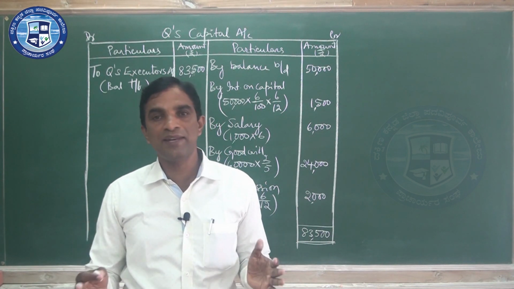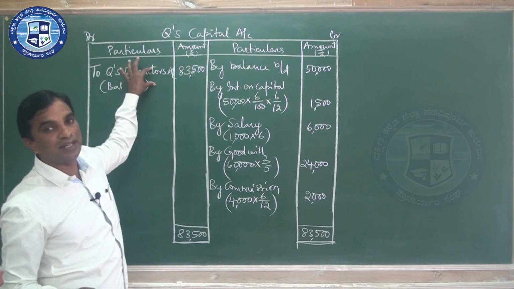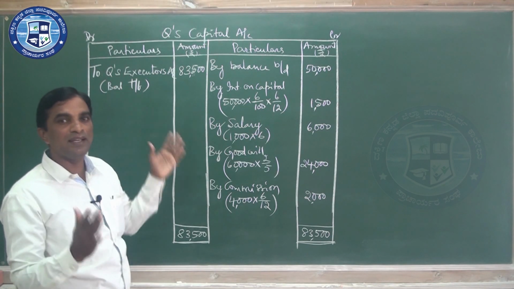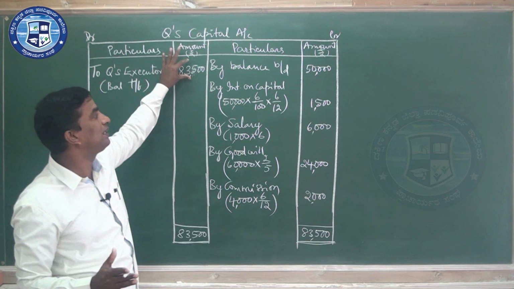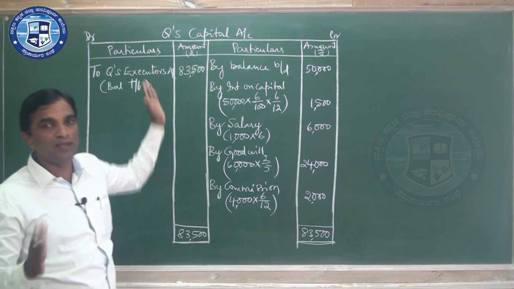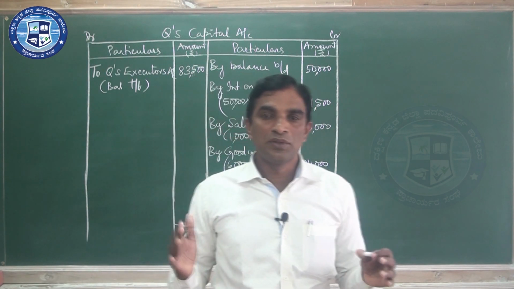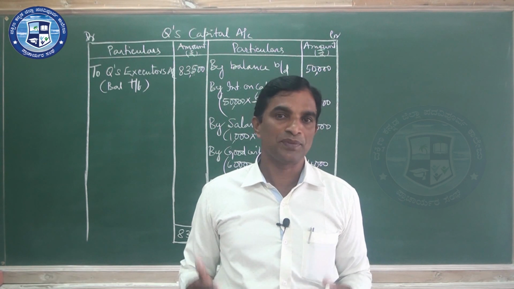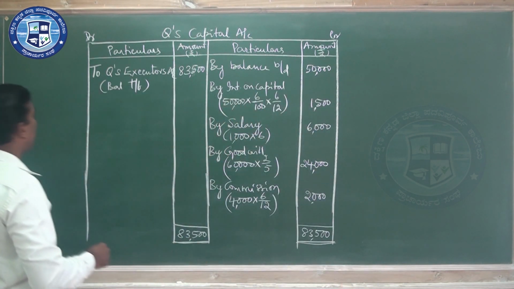When they agree to that, the executors will get additional interest. Per year they will collect interest along with this amount, so they may get more than this. Let us do one problem to see how to prepare the executors loan account.